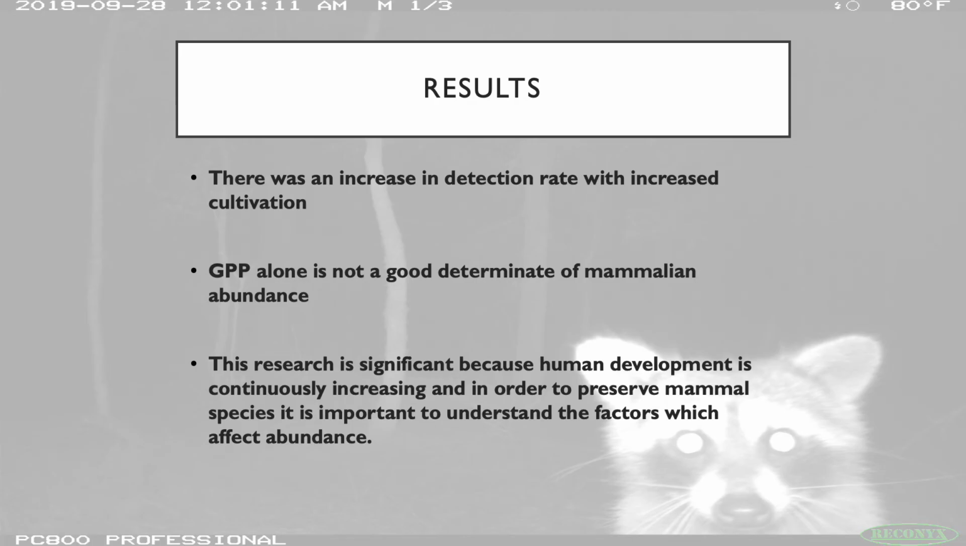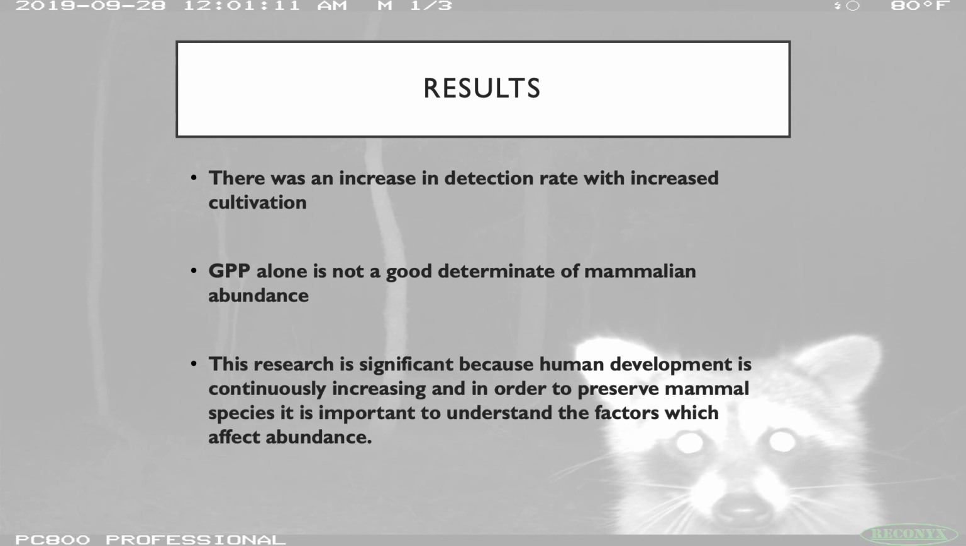So what we can conclude from this data is that there was an increase in detection rate of mammals with an increased amount of cultivation. This shows that higher percentages of cultivation can provide more resources to mammals and support larger populations, which really emphasizes the importance of food supplementation for wildlife populations, especially near urban areas. These higher human populations may also provide more resources to mammal species which have adapted to human disturbed landscapes.